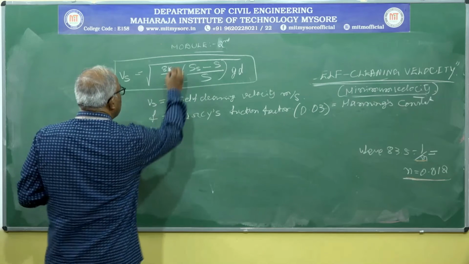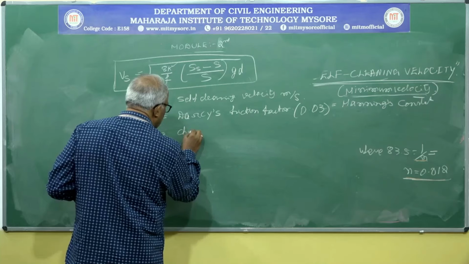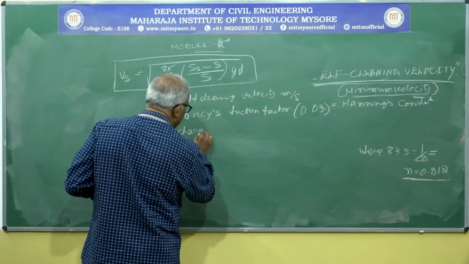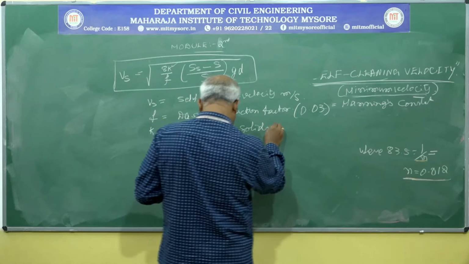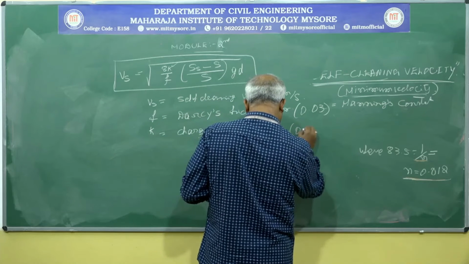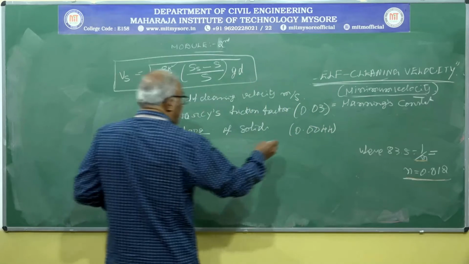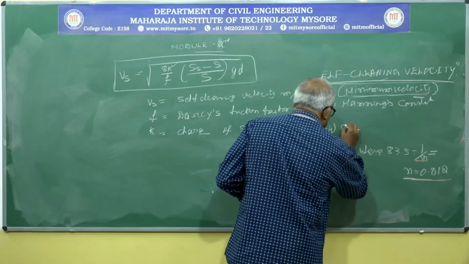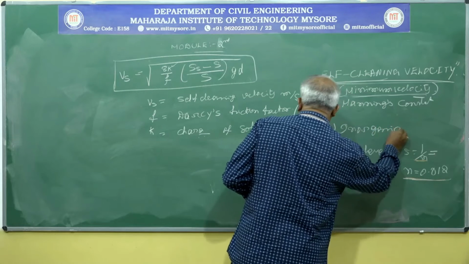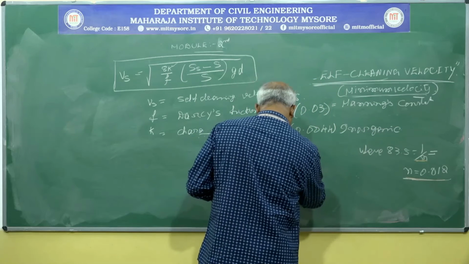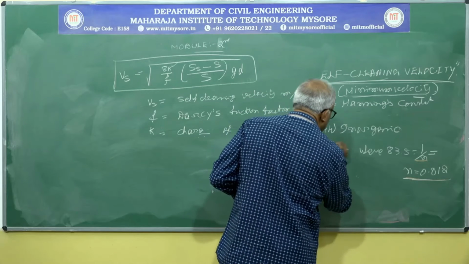Where K equals characteristics of solids: the value is 0.044 for inorganic materials and 0.06 for organic materials.